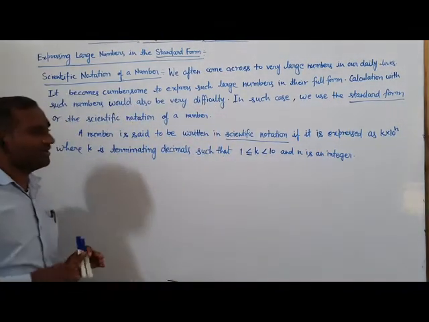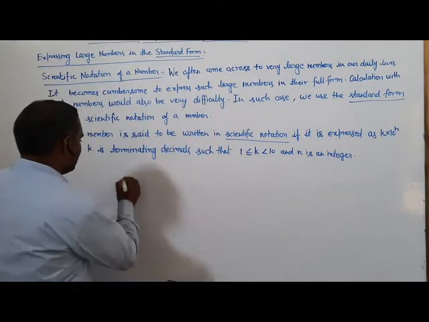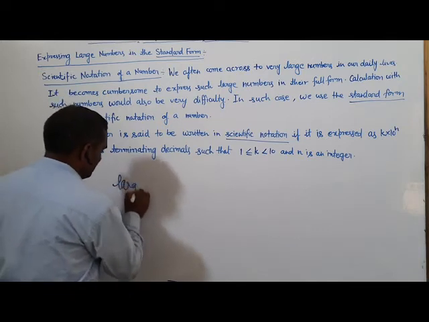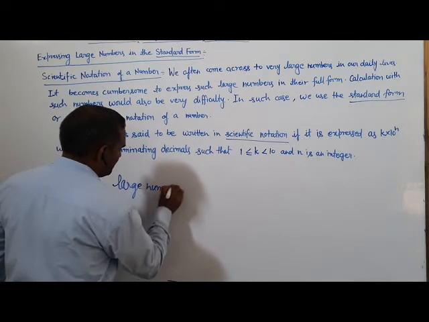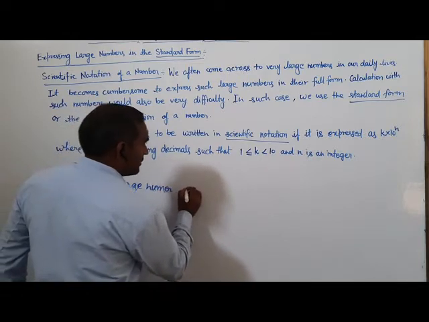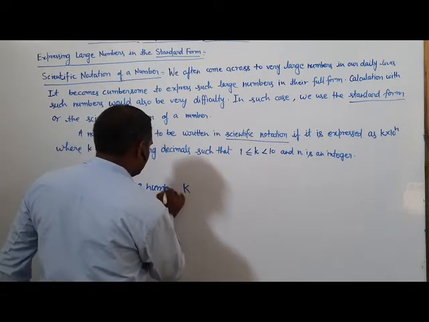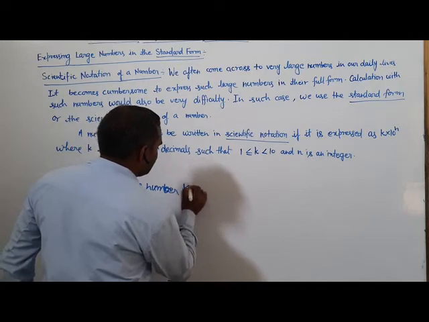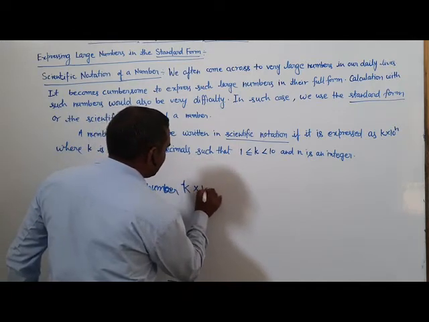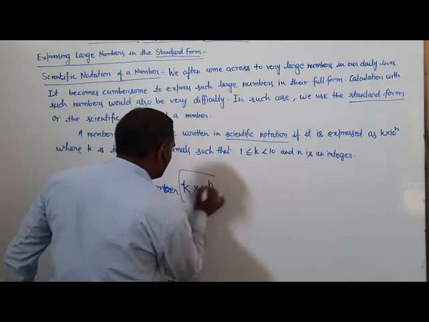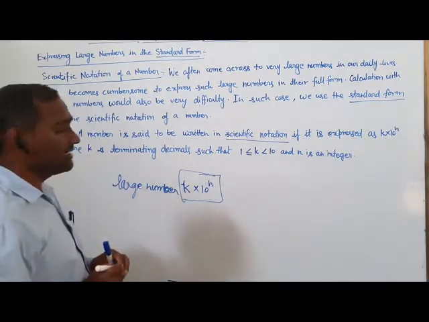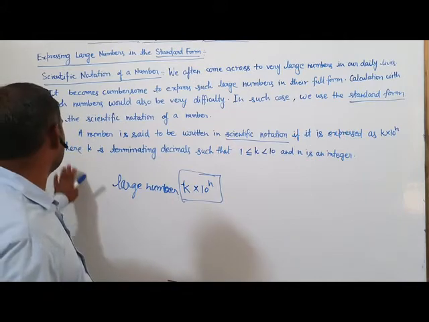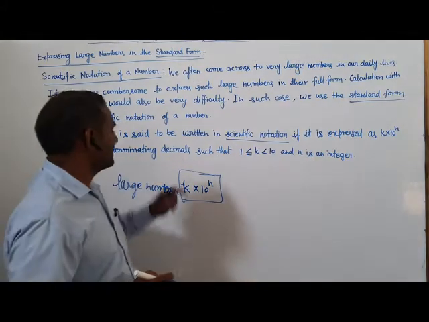Any large number can be written as k into 10 raised to the power n. With the help of this formula, we can express the large number in standard form, where k is a terminating decimal.